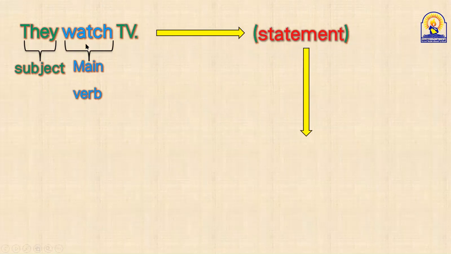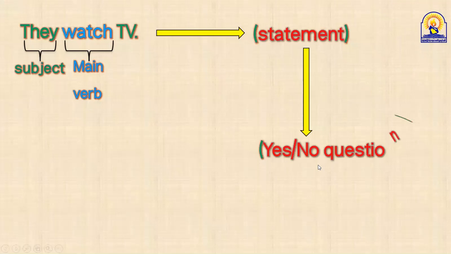Okay. Do you have an auxiliary verb here? No. You know you don't, but you need to form a yes or no question, and you need one of the auxiliaries to make a question. Which one are you going to use? Do, does, and did.